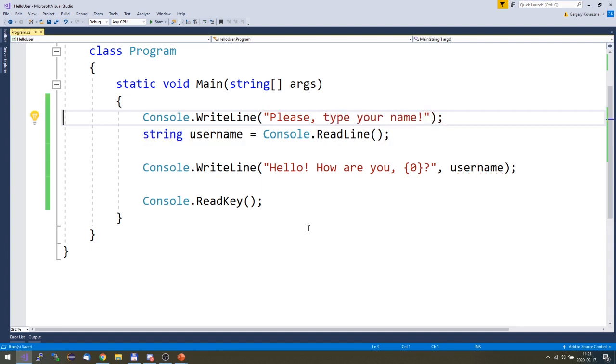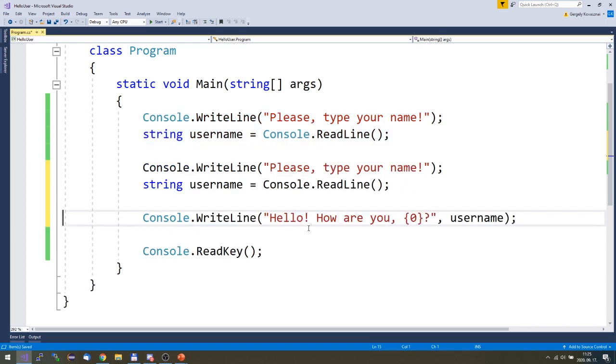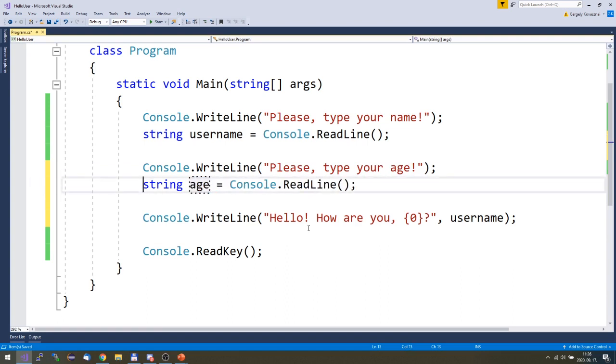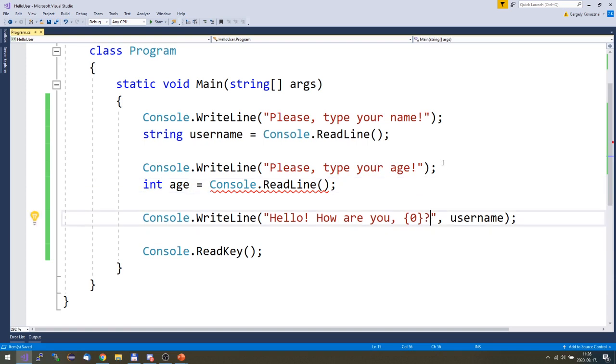Okay. So in a similar way, I would like the user to type his or her age here. So basically, what I want to do is read the age, which must be an integer. And I also would like to write here his or her age.